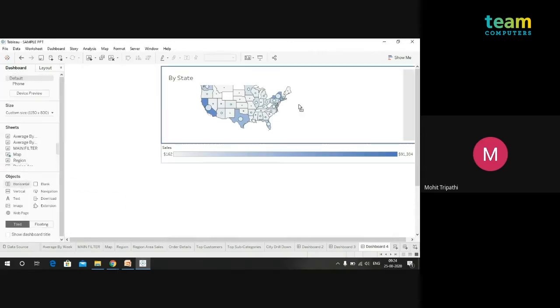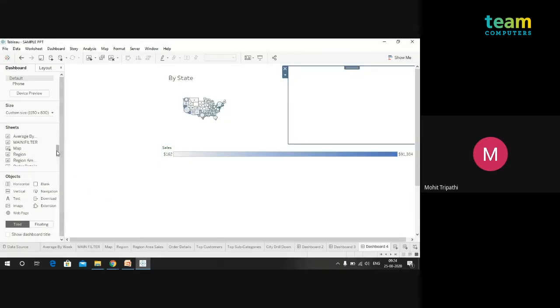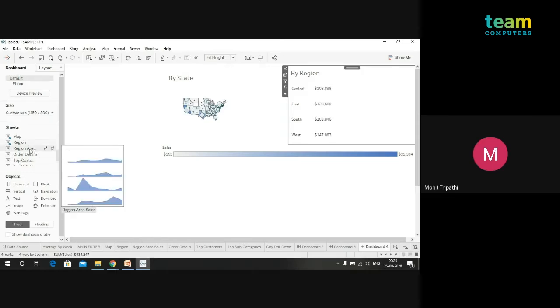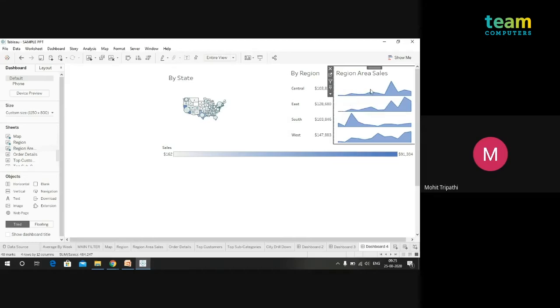Again we will drag one more horizontal container over here. Then we will have the region sheet, and here you have 4 options for fitting the sheet, according to the width, according to the height, or the entire view. Right now we want it fit to the height. I used this horizontal container for a reason: I want 2 sheets to be merged in this container, so I can put them one after the other. And we will hide the title here.